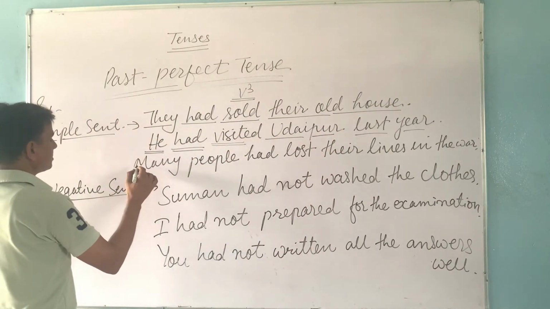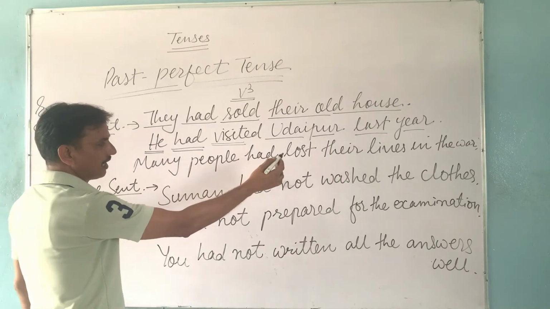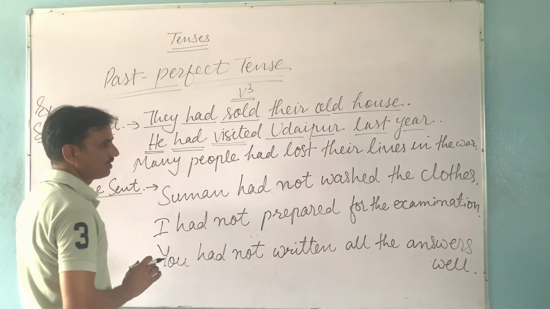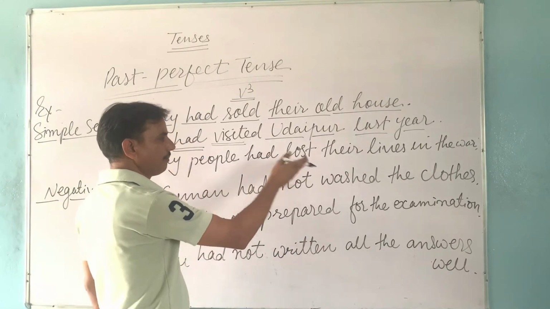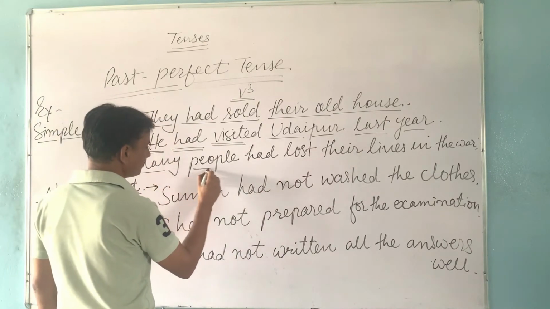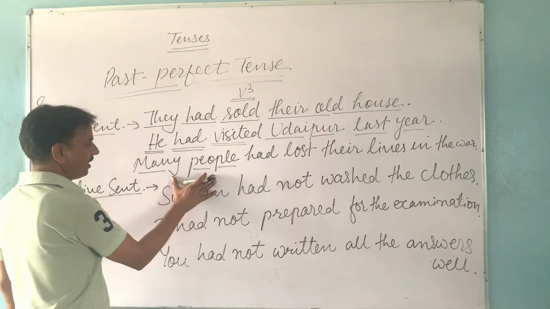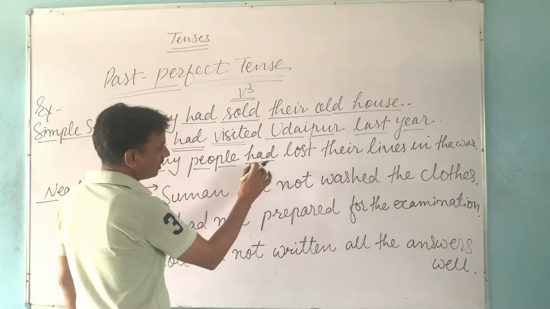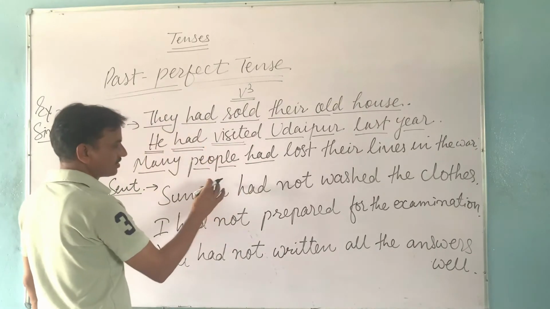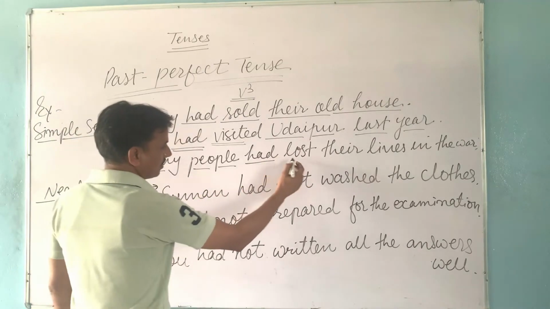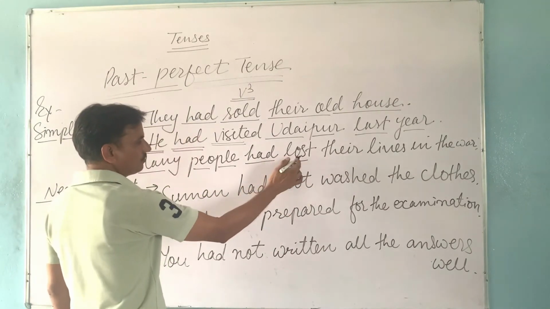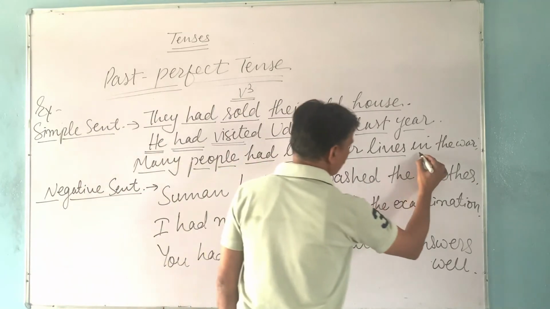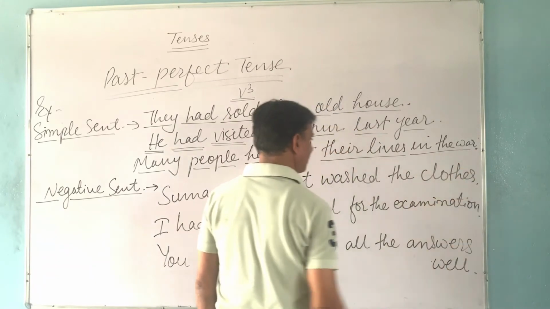We take the next example of a simple sentence: many people had lost their lives in the war. This sentence shows that the action of losing lives was completed in the war in the previous time. Many people are the subject, and it is in plural form. Had is used because in this tense the helping verb is only had. So had is used with all kinds of subjects, whether singular or plural. Lost is the third form of the verb. Their lives are the object, and in the war are other words, and a full stop at last.